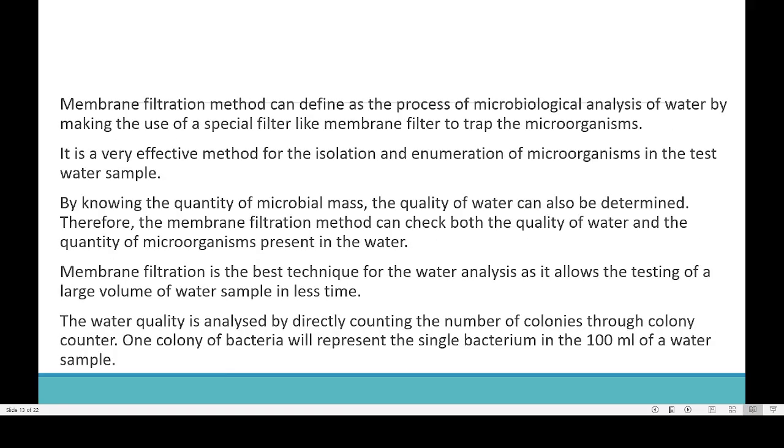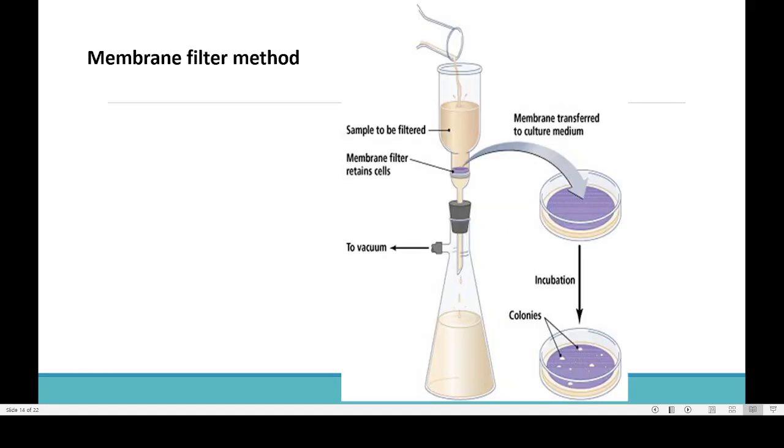So the membrane filter technique can be defined as the process of microbiological analysis of water by making use of a special filter, like a membrane. This is one of the best techniques for water analysis. The advantage is that a large volume of water can be checked within a small amount of time. That is the biggest advantage of using the membrane filtration technique.